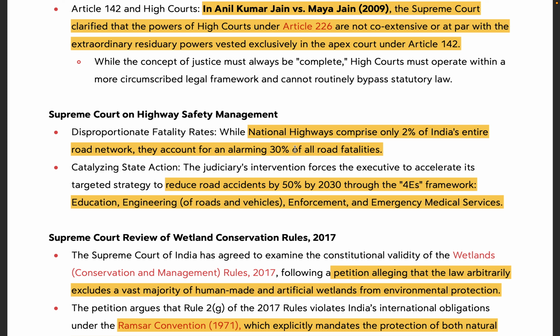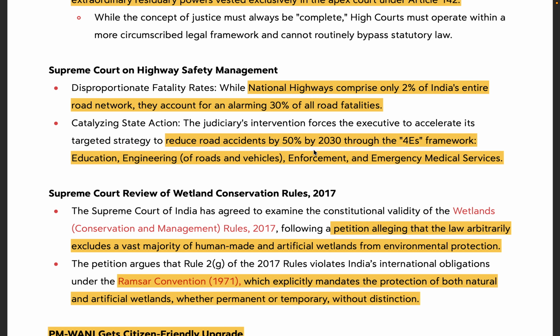Although you can quote this number, this is a great example of how statistics lie to you, because actually, even though national highways comprise 2% of the entire Indian road network, they account for around 30-40% of the total traffic as well. So the actual 30% number is proportionate. Maybe in an interview scenario you can be asked in this much depth, but for mains this data point will suffice.